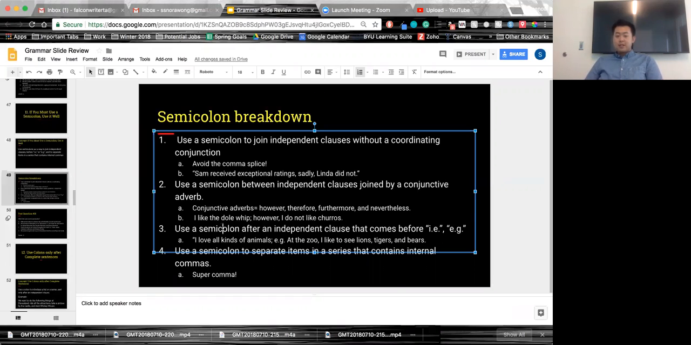And then the last is to use a semicolon to separate items in a series that contains internal commas. The only example I can think of is when there are cities and then the state, like Seattle, Washington, Salt Lake City, Utah. It would just be too many commas. So to separate the city-and-state pairs, you would put a semicolon in between, and that's totally acceptable. I'm going to go into some example sentences in the test question, so let's hop to it.